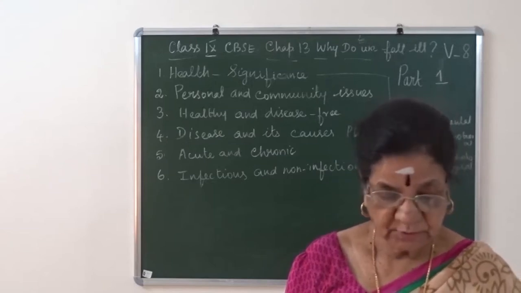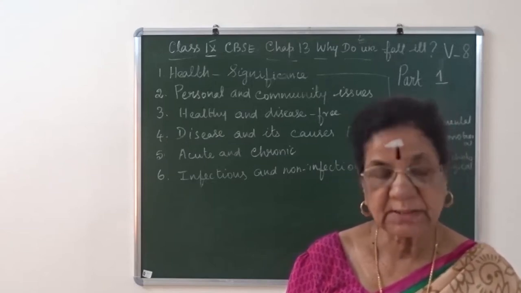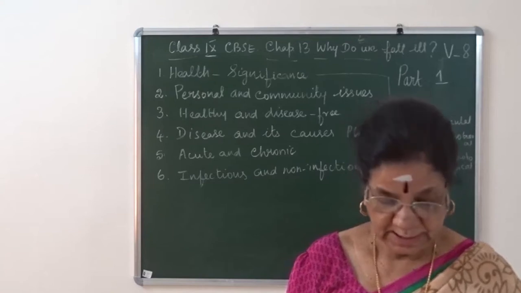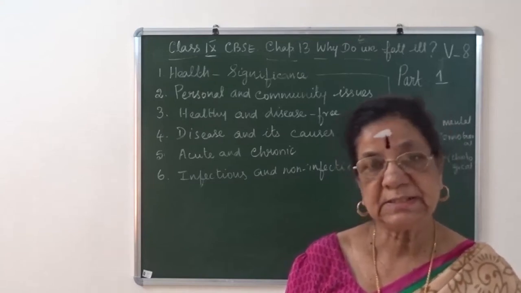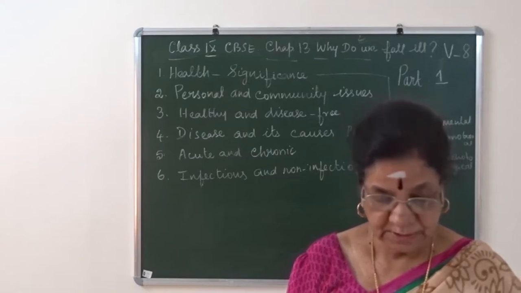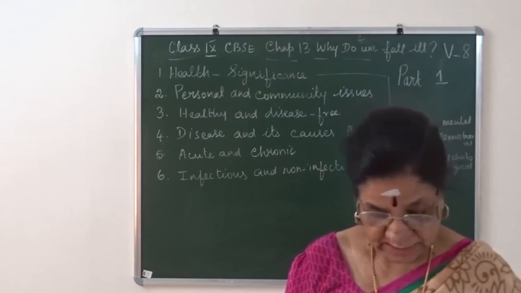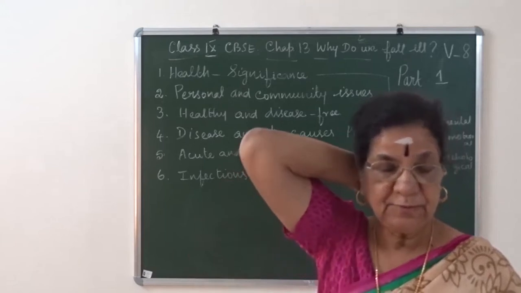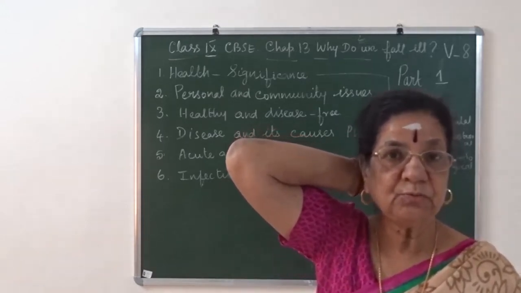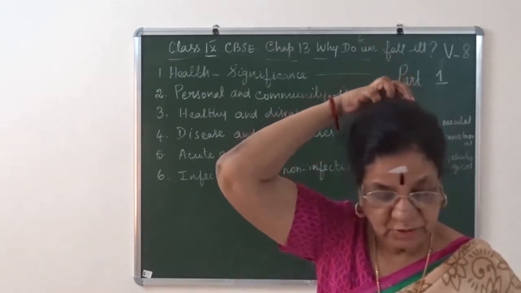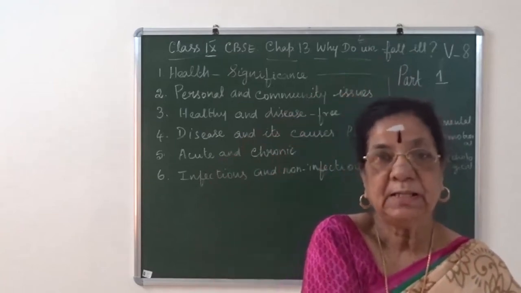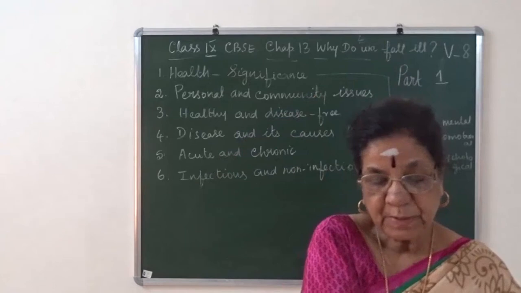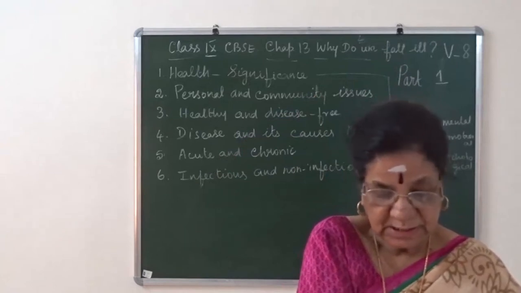Our social environment is therefore an important factor in our individual health. We live in villages, towns or cities. Different people live in different places. The physical environment shapes the social environment. That is personal and community issues.